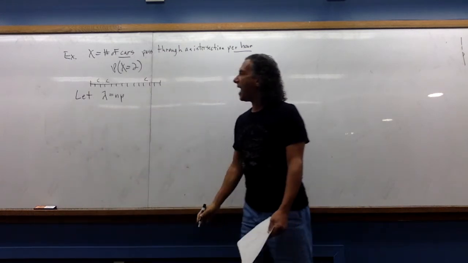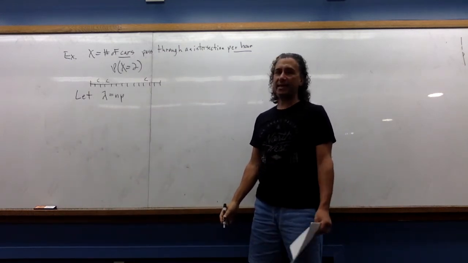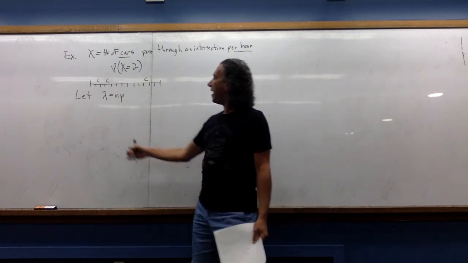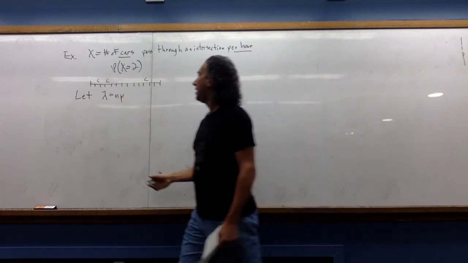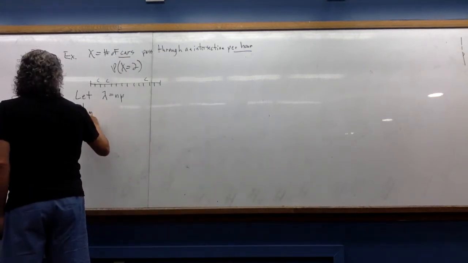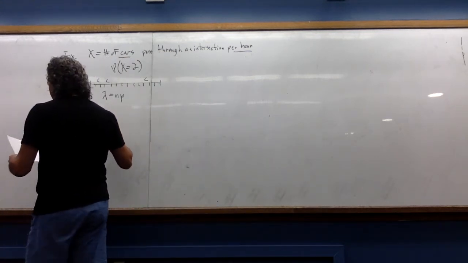First, I'm going to let lambda be np. There's going to be a reason for that later on. This is the mean of my underlying distribution. Then I'm going to take the limit as n approaches infinity of this distribution.